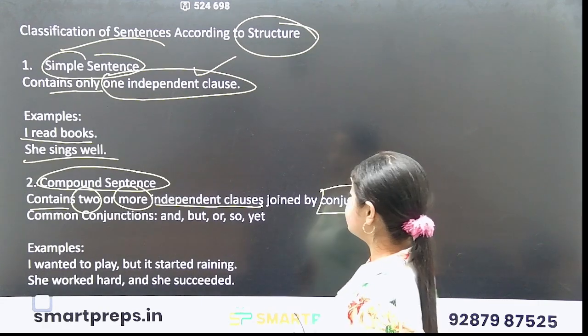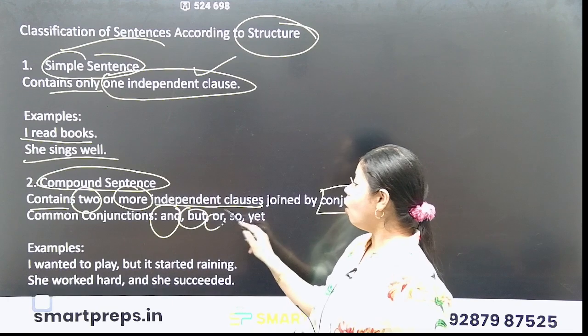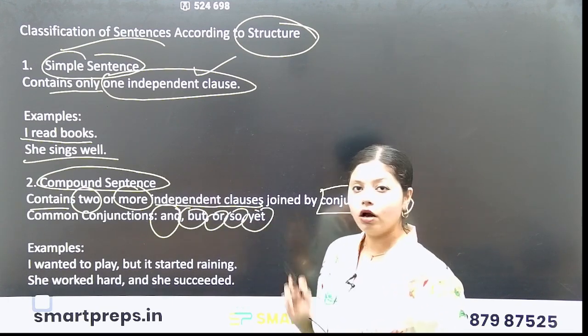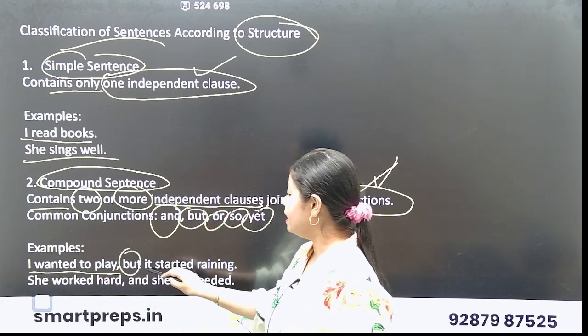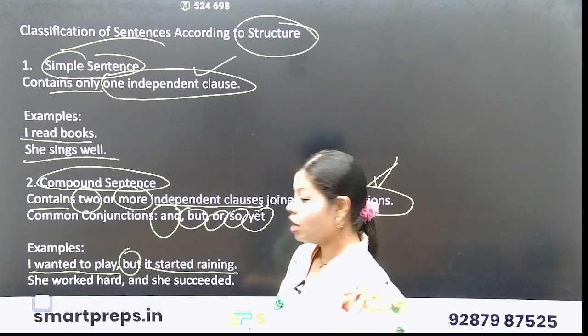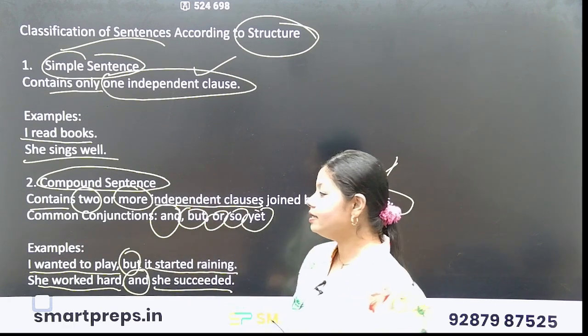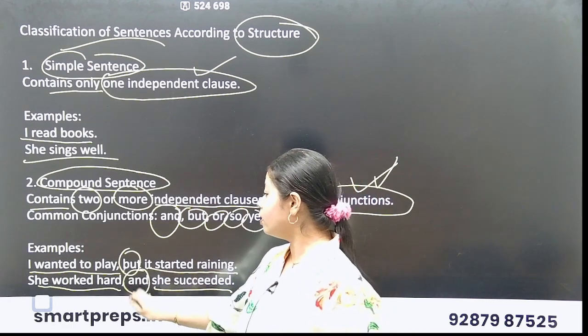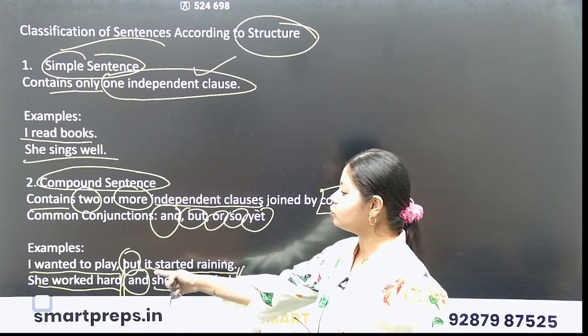Joined by conjunctions. And common conjunctions are what? And, but, or, so, yet. For example, I wanted to play, but it started raining. She worked hard and she succeeded. So, "she worked hard" is an independent clause. "She succeeded" is an independent clause. It is joined by and.